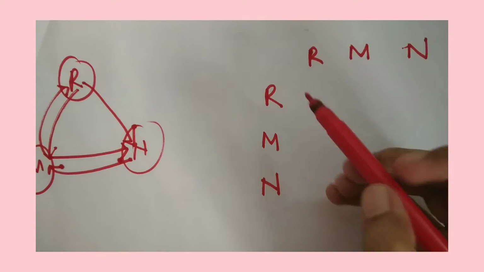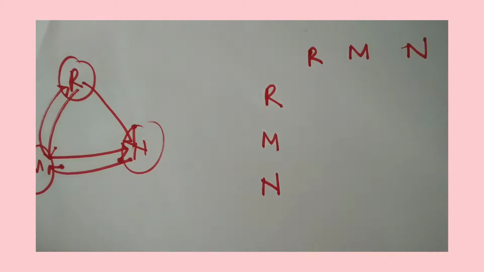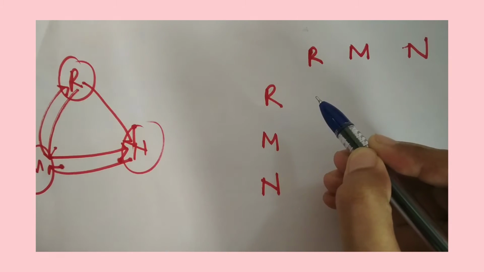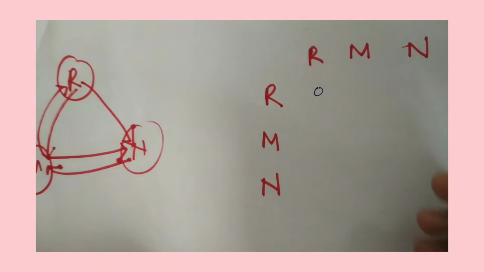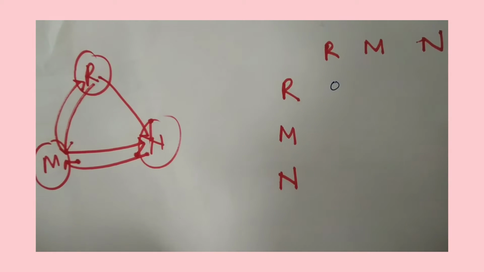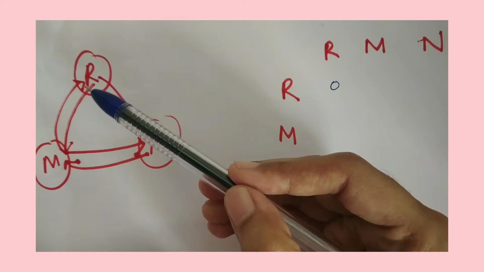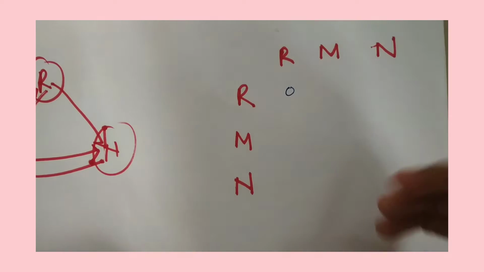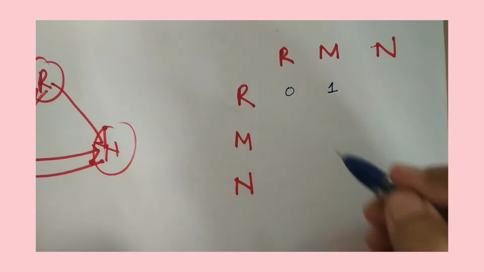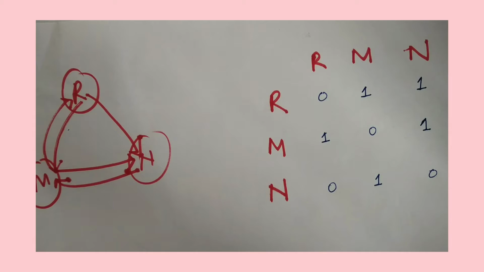Now since I know that Ronaldo cannot pass the ball to Ronaldo, the entry over here, that is Ronaldo passing the ball to Ronaldo, will be 0. Similarly, let us check how many passes Ronaldo has given to Messi. Coming back to the diagram, Ronaldo has given the ball to Messi once. So this entry is going to be 1. Like that we fill up all other entries. You can see that from the diagram we can fill up these entries very easily.